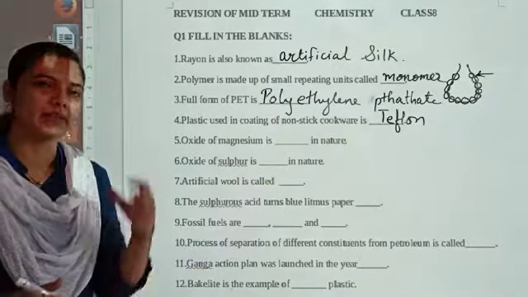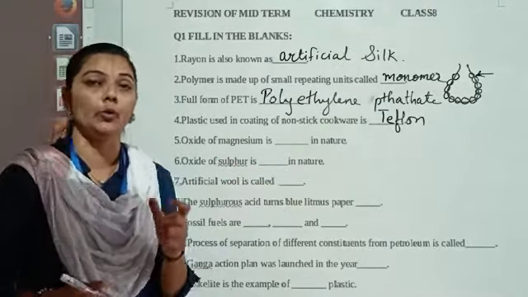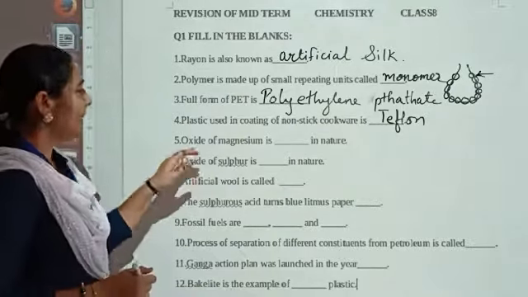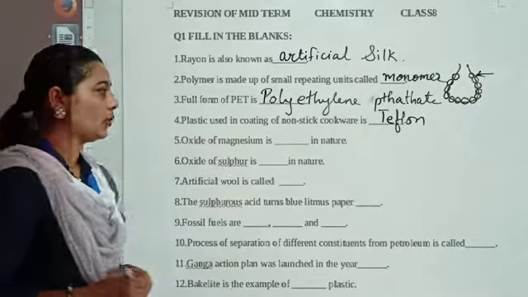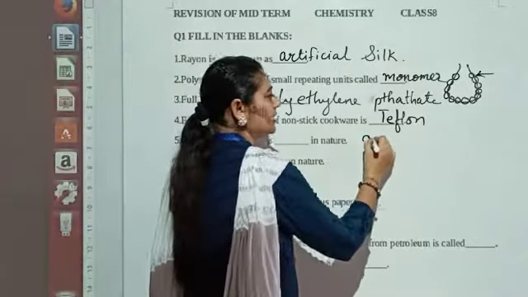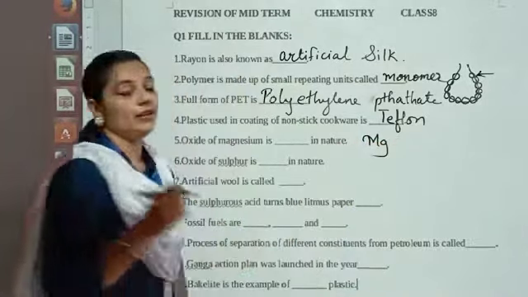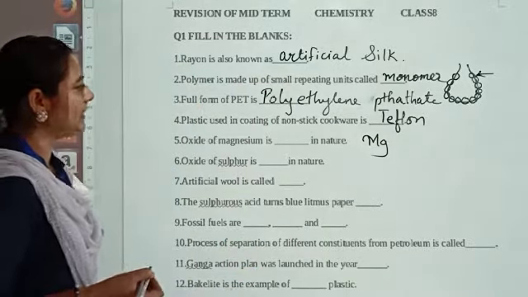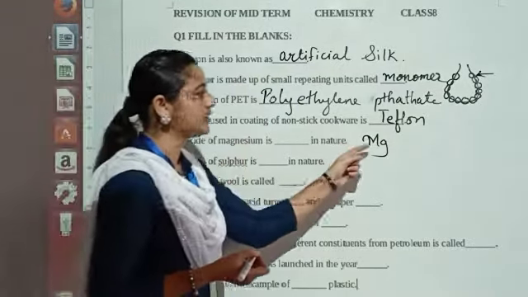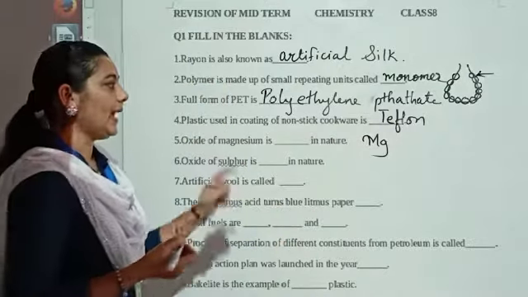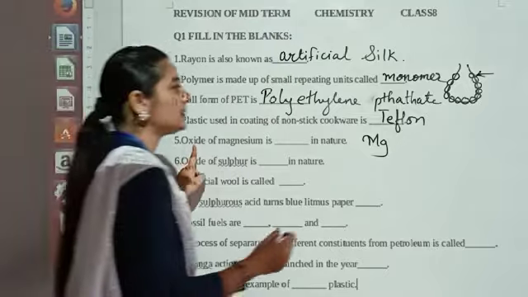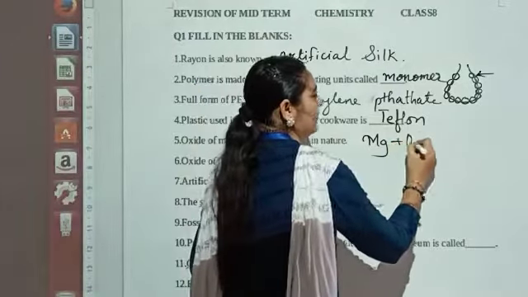Now dear student, this is a little bit twisted and you have to understand first of all what the question is asking. Okay, oxide of magnesium. So what is happening first of all? Magnesium. You are coming across the symbols for the first time over here. So let me tell you, the symbol of magnesium is Mg. Okay, Mg, when prepared with the oxide, means when it is burning, it is reacting with the oxygen.